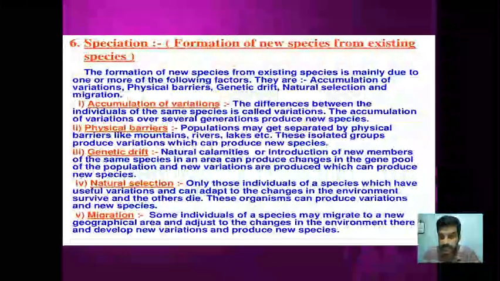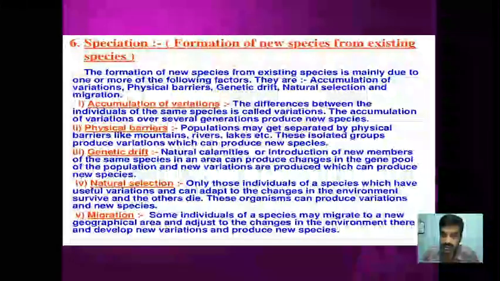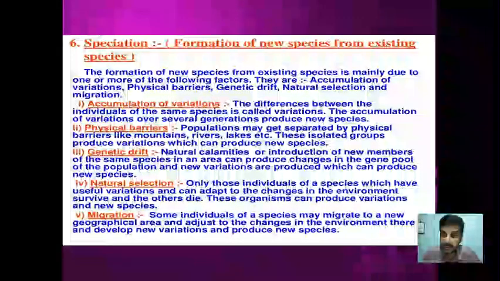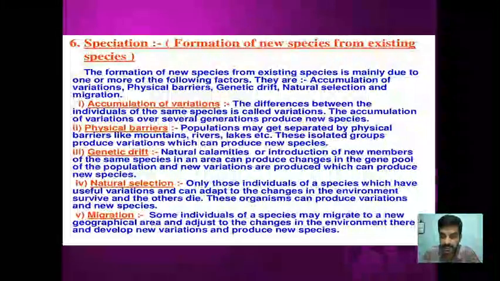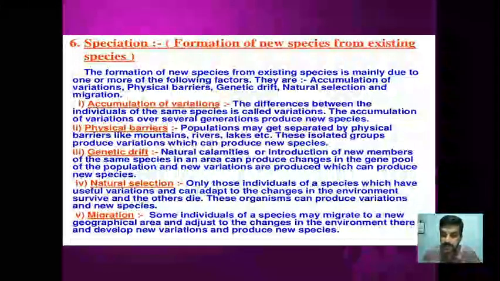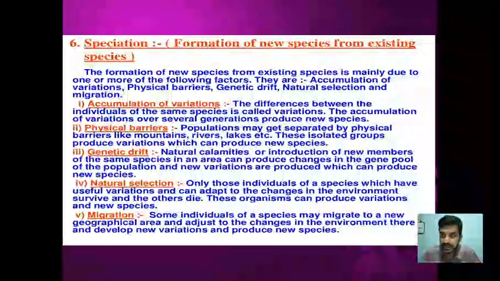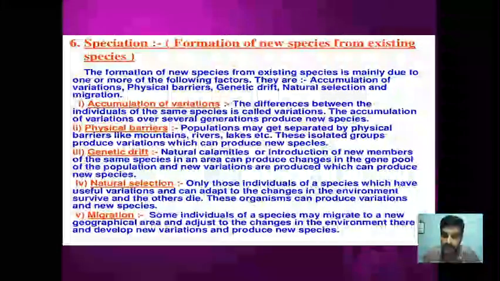In that population also there is an accumulation of variation. In this population also there is an accumulation of variation, and once they happen to meet among themselves, there is no reproduction because they have changed so much that their sperm and eggs are not compatible, they are not matching. In that case, what happens? A new species is going to form. Genetic drift means a sudden change because of an accident. So genetic drift coupled with geographical isolation or physical barriers will lead to the formation of a new species.